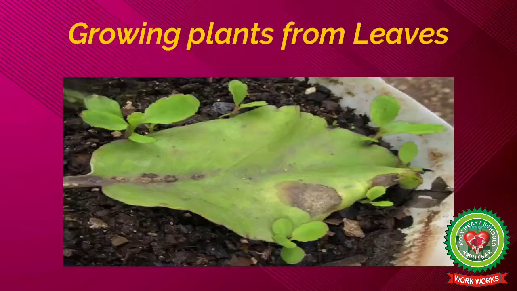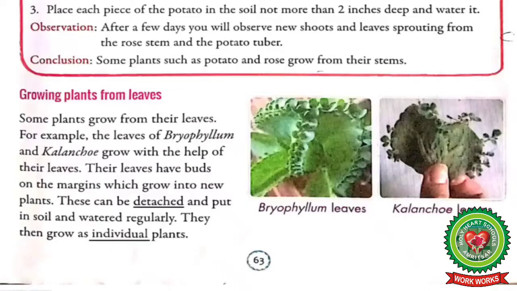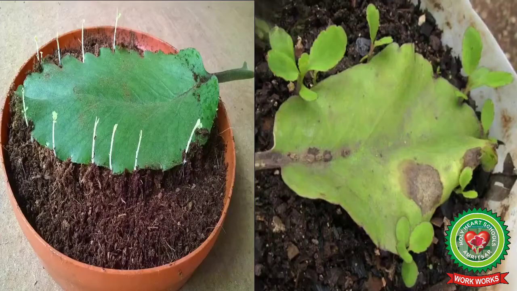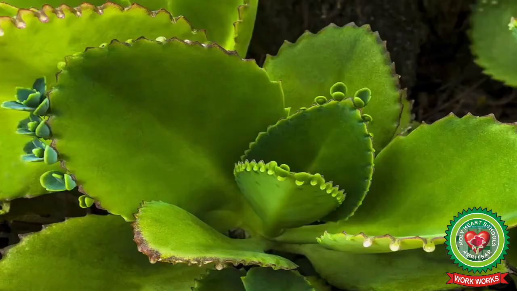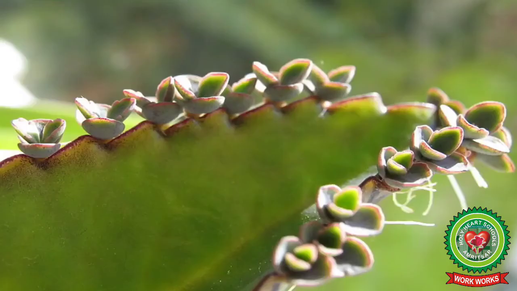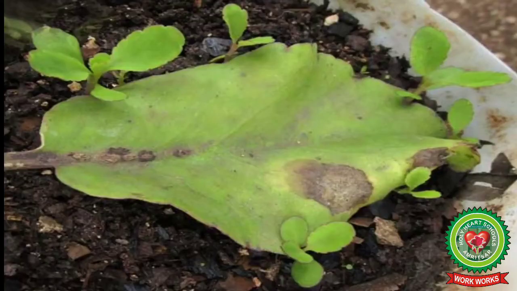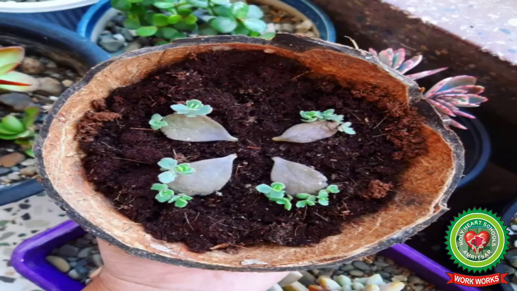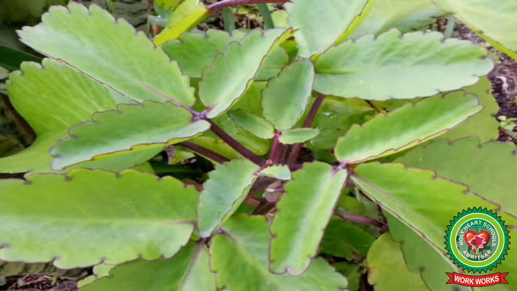Now the next is growing plants from leaves. Students, some plants grow from their leaves. For example, bryophyllum and kalanchoe grow with the help of their leaves. Plants like bryophyllum have buds on the margins of their leaves, which grow into new plants. Students, the leaf buds can be detached and put in the soil and watered regularly. Then they grow as individual plants.